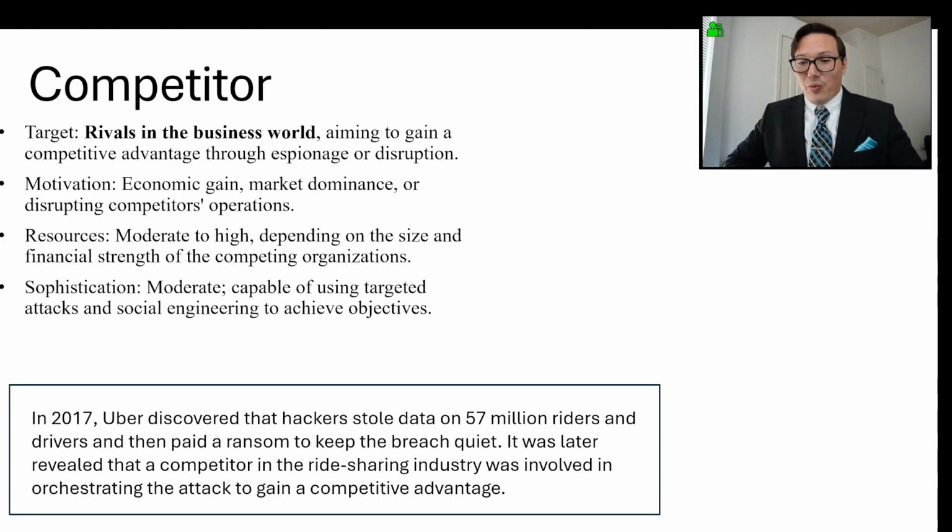For example, in 2017, Uber discovered that hackers had stolen data on 57 million riders and drivers, and then paid a ransom to keep the breach quiet. It was later revealed a competitor in the ride sharing industry was involved in orchestrating the attack to gain a competitive advantage.